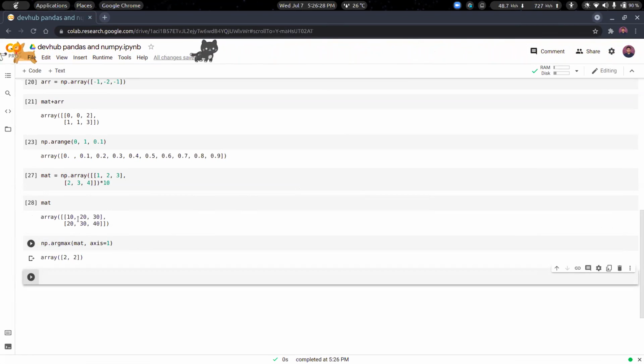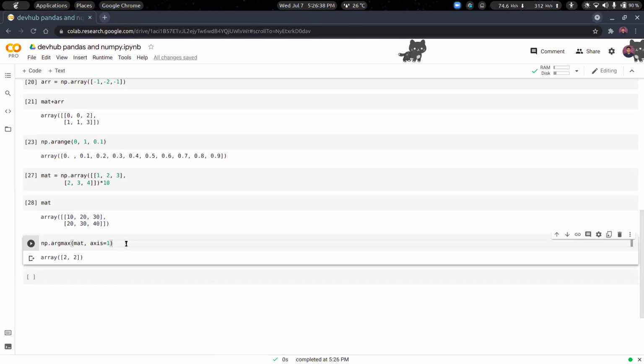So then we also have argmin. Argmax is actually the index of the maximum in this array. That is 30. In this array we have 40. Again, this is for axis equal to 1. Any place where you have to write axis equal to something, always 0 means a row and 1 means the column. See, this is 1, 1, 1. So here we have 20, this is 30, here is 40. That is 1, 1, 1. So this is 0, this is 1, this is 0, this is 1, this is 0, this is 1. So that is how we get it.